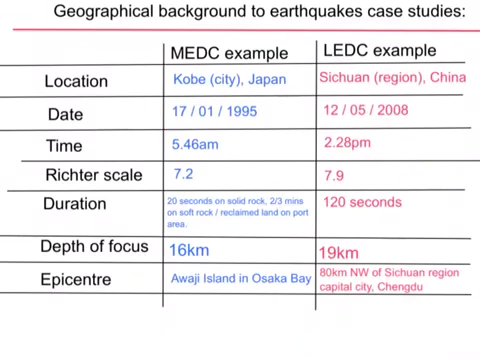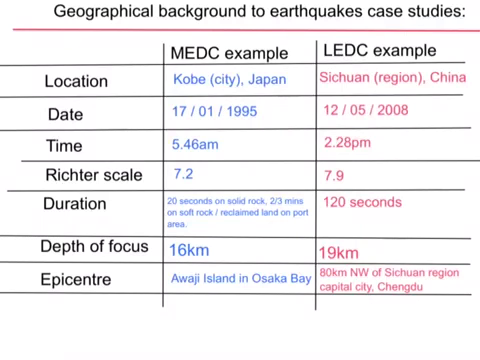The duration of the earthquake in Japan was 20 seconds on solid rock, but on the reclaimed land in the harbour, so soft unconsolidated rock, the shaking continued for 2 to 3 minutes. In the Sichuan earthquake, it was 120 seconds or 2 minutes that the earthquake lasted for. The depth of focus in Japan's earthquake was 16 kilometres. It's a shallow focus earthquake, quite near the surface, hence quite a lot of damage. And the LEDC example of Sichuan was 19 kilometres below the surface.